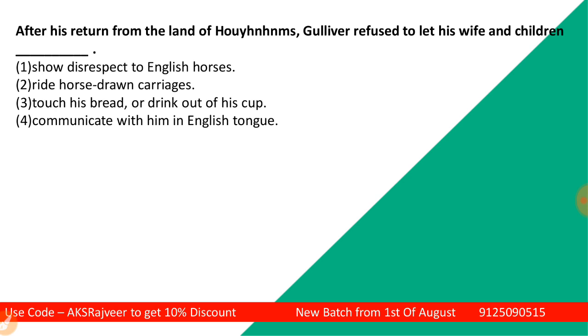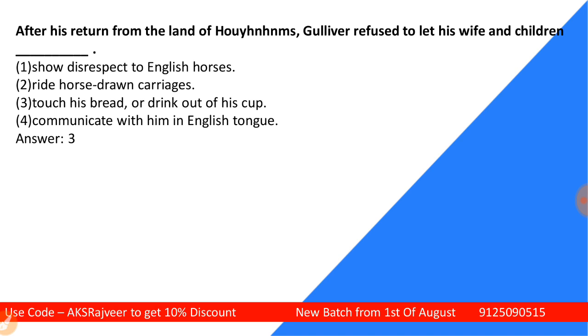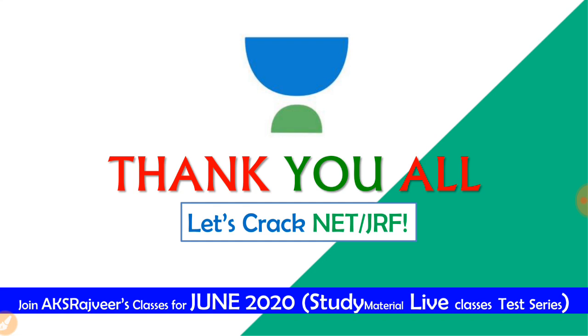After his return from the land of the Houyhnhnms, Gulliver refused to let his wife and children show disrespect to English horses, ride in horse-drawn carriages, touch his bread or drink out of his cup, or communicate with him in the English tongue. So please do select the right answer. The correct answer is, students, the third one: touch his bread or drink out of his cup. So this is what, students, you can see.